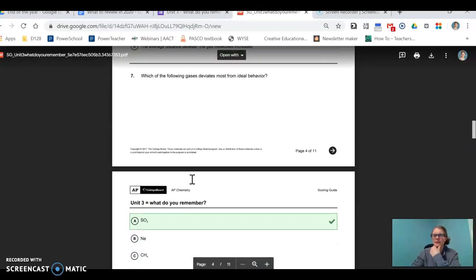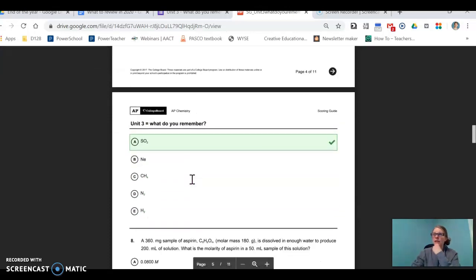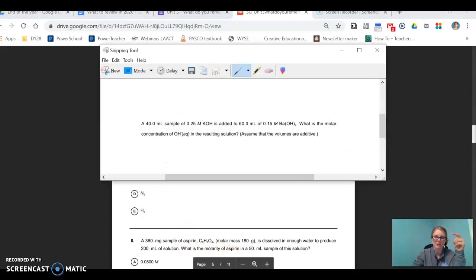something that deviates from ideal behavior would be a molecule that has high intermolecular attractions or is super big. So when I look at these choices here, the first thing that screams out is these are all nonpolar. Well, the first thing I thought was that they were all nonpolar, and so the most massive one would be SO2, and SO2 would have some double bonds and single bonds, so it could be kind of polar. But now that I draw out SO2, I can see that it actually is a polar molecule.